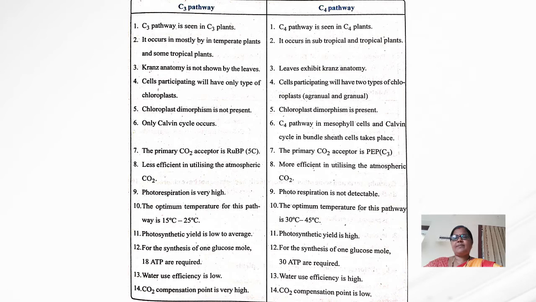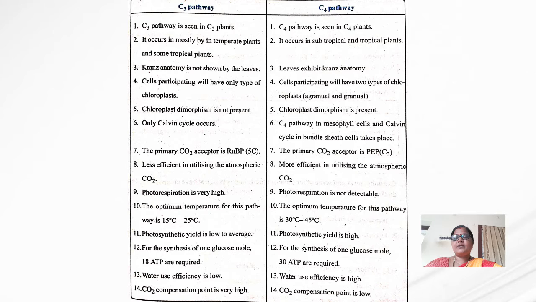The C3 pathway almost occurs in temperate plants and in some tropical plants. The C4 pathway occurs in subtropical and tropical plants.